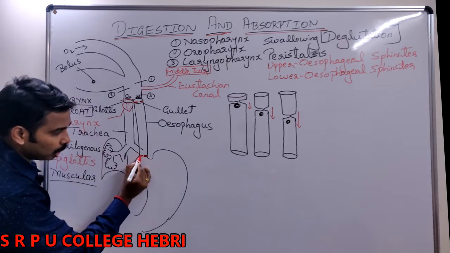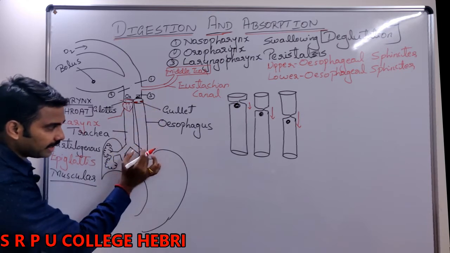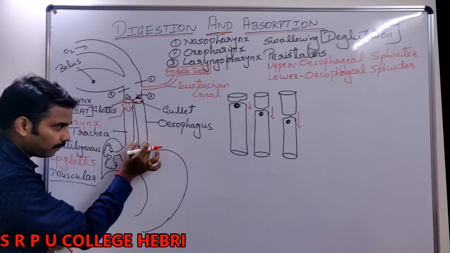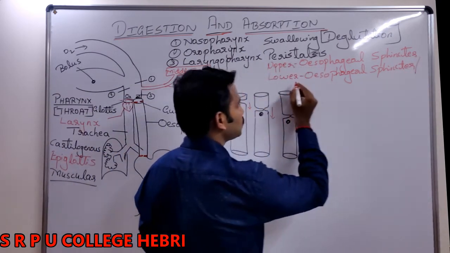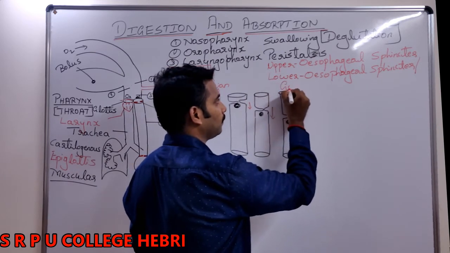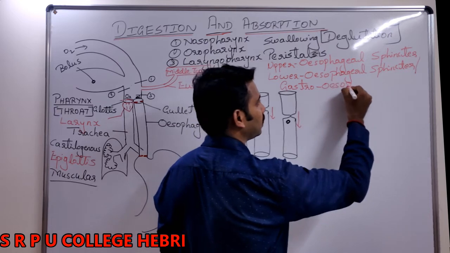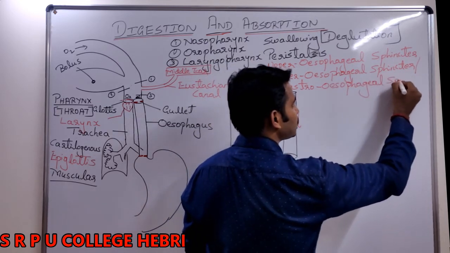This is the lower esophageal sphincter, found between the esophagus and stomach. As it is found between the esophagus and stomach, the lower esophageal sphincter is also called the gastroesophageal sphincter. What do you mean by gastro?